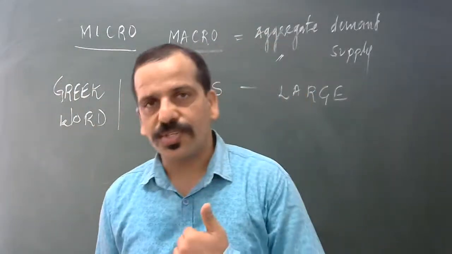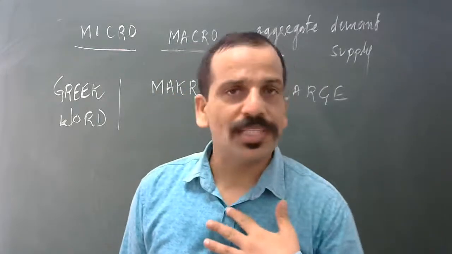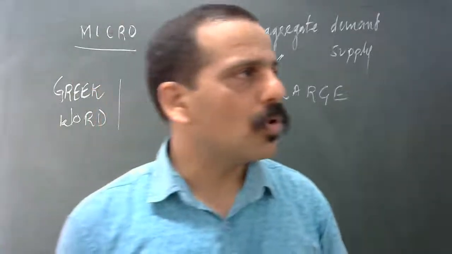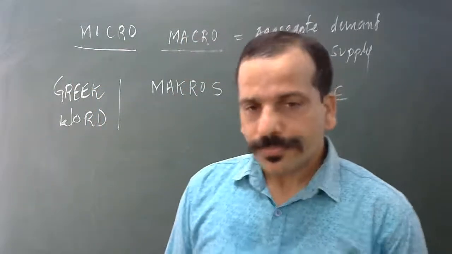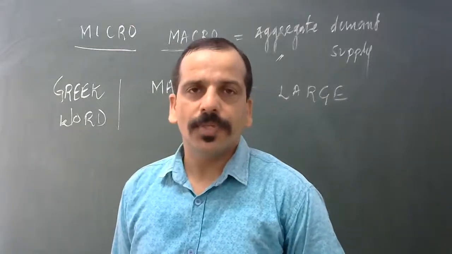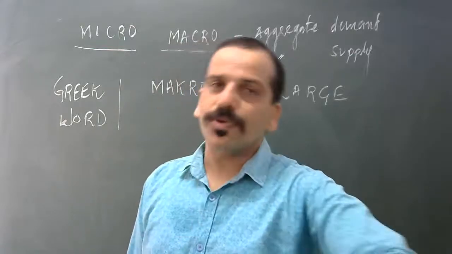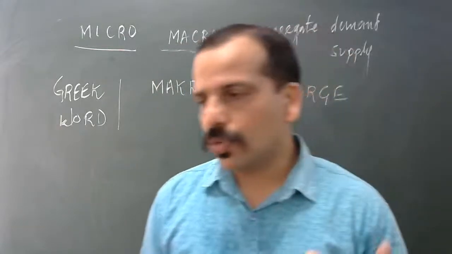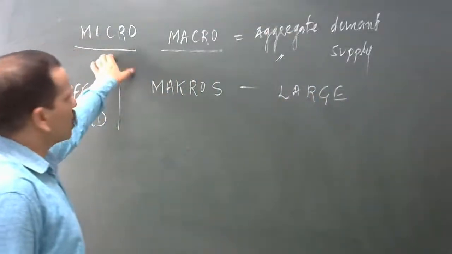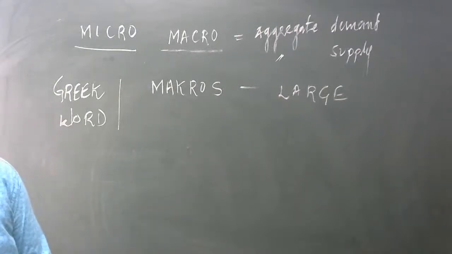These decisions will be taken by me only, as an individual agent. As a consumer, you will be deciding about your demand, your preference, what you want to buy, X product or Y product. That is your choice, in microeconomics.